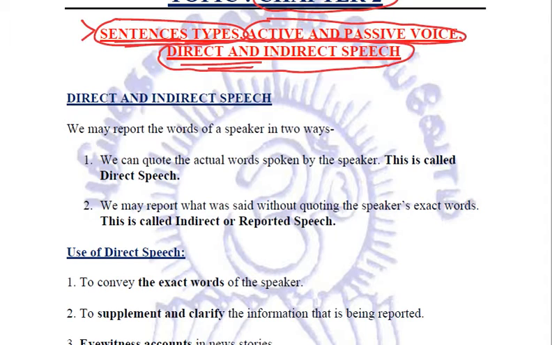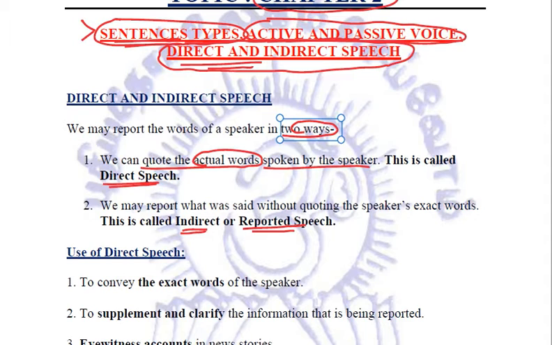Whenever we are reporting the words of a speaker, we can do it in these two ways. One is the direct speech and another is the indirect speech, which is also called reported speech. In direct speech, what exactly we are doing? We are quoting the actual words spoken by the speaker.